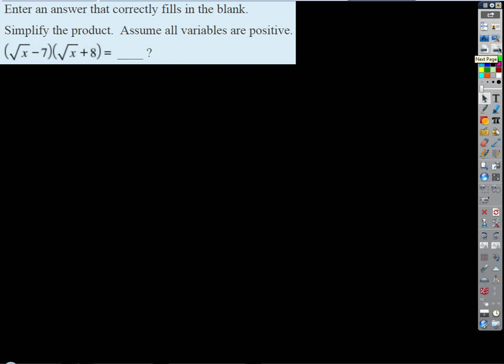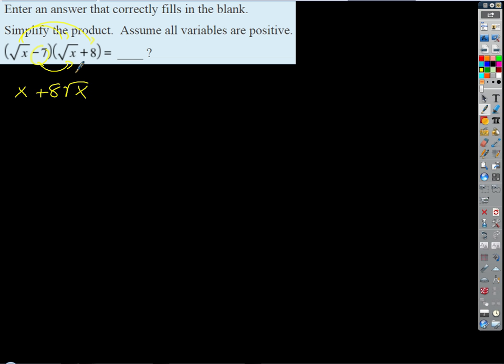Next, something like this where we're simplifying the product of some binomials that involve radicals. Piece of cake. All we're going to do here is just distribute like we normally would. If I distribute the square root of x through, I'm going to get the square root of x times the square root of x, which is the square root of x squared, which is x, plus 8 times the square root of x.